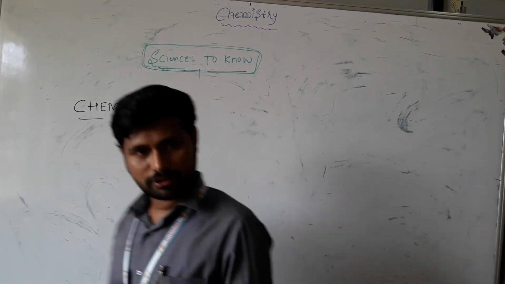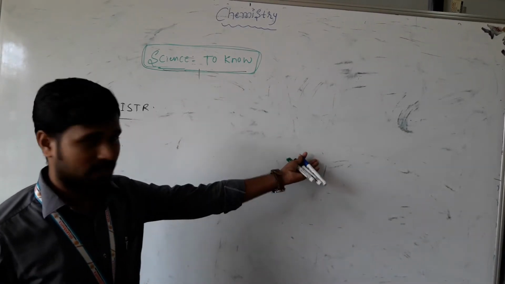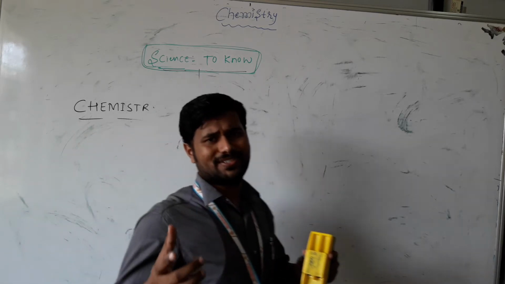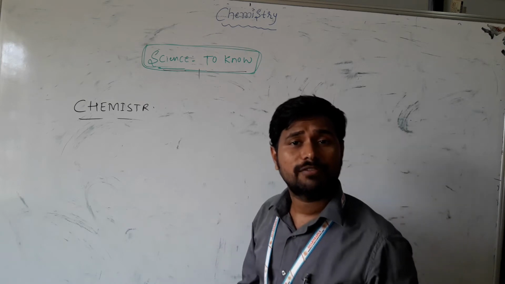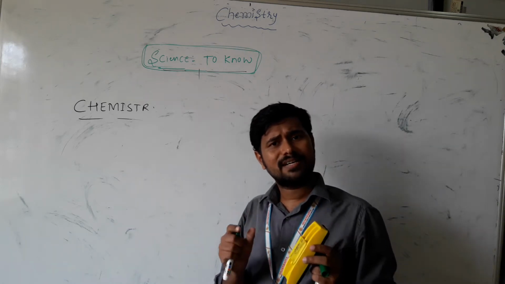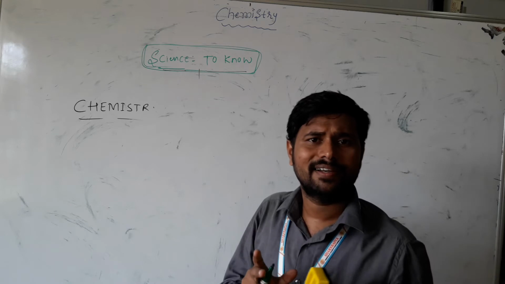And one more interesting aspect while introducing chemistry: I will tell you a little bit of history. The history of chemistry, no one can exactly define.